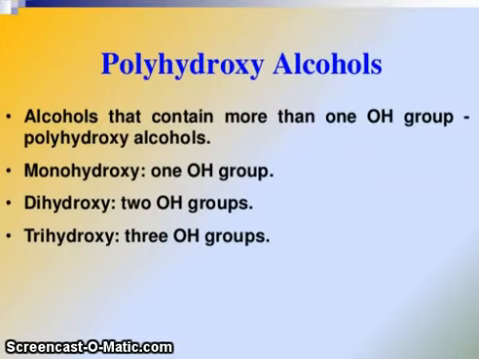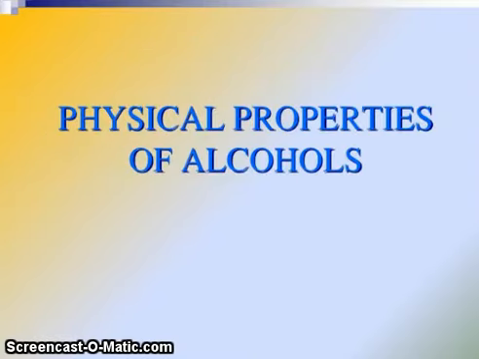A polyhydroxy alcohol is an alcohol that contains more than one OH group. Monohydroxy has one OH group, dihydroxy has two OH groups, trihydroxy has three OH groups, like that.